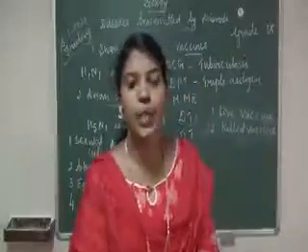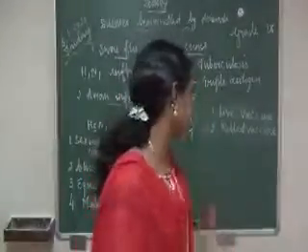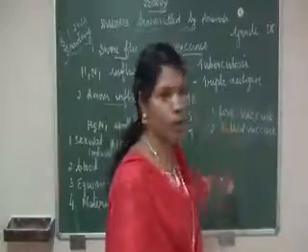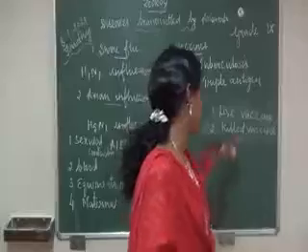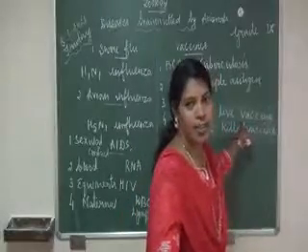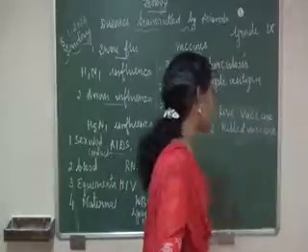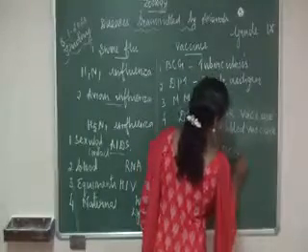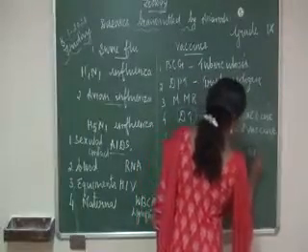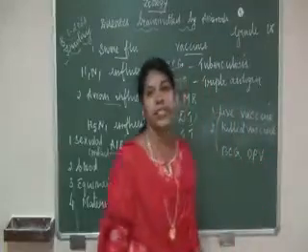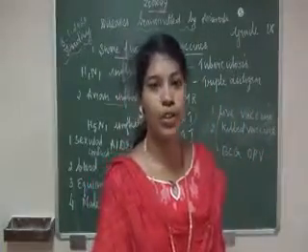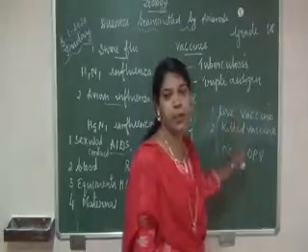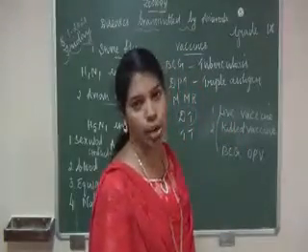So what do you mean by live vaccine? The vaccines are prepared from living microorganisms. Example, BCG vaccine or oral polio vaccine. So live vaccine means the vaccines are prepared from living microorganisms.